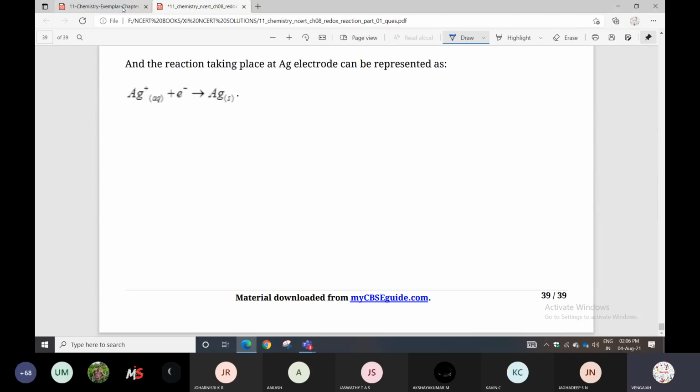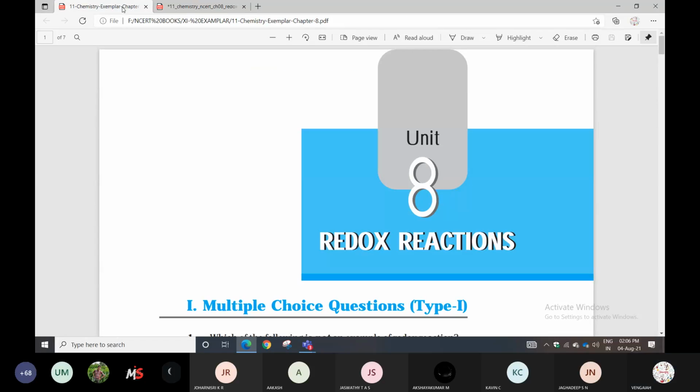Next you can check it. You go for the MCQ questions. This you can check in the NCERT exemplar book. So NCERT exemplar book you can follow.